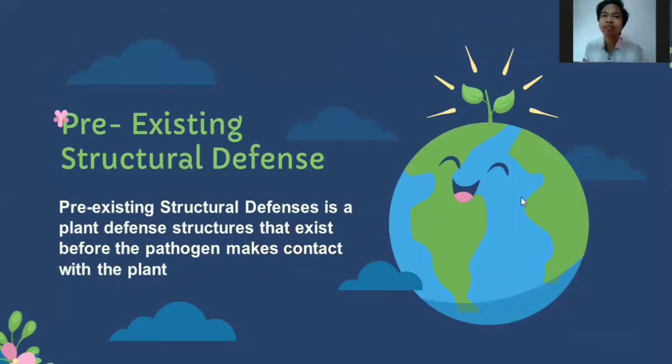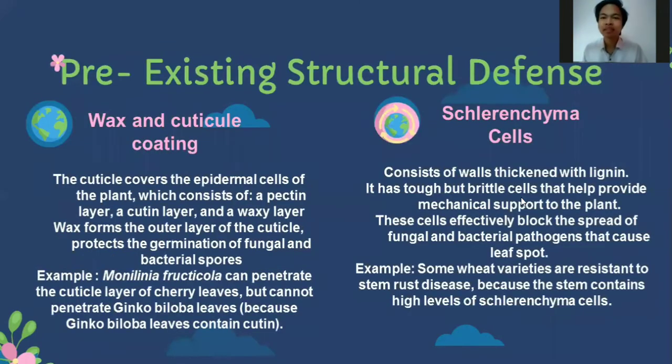Pre-existing structural defense. Pre-existing structural defense is a plant defense structure that exists before the pathogen makes contact with the plant. It consists of wax and cuticle coating. The cuticle coating covers the epidermal cells of the plant, which consists of a pectin layer, a cutin layer, and a waxy layer. Wax forms the outer layer of the cuticle and protects against the germination of fungal and bacterial spores.